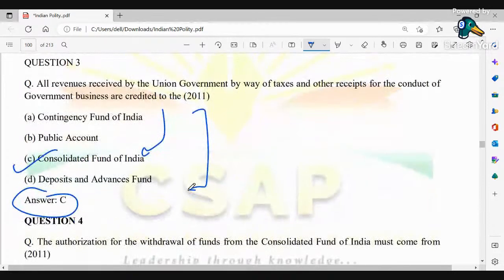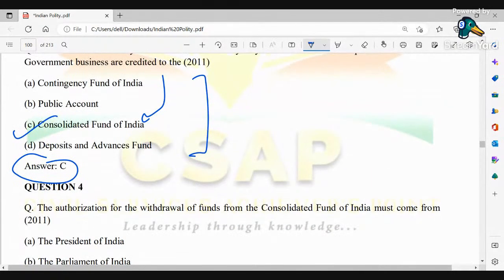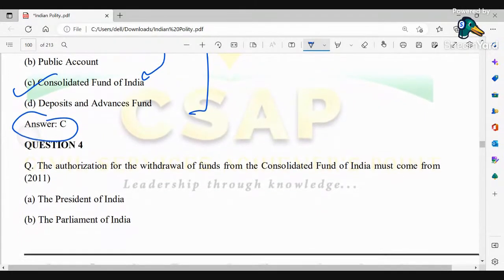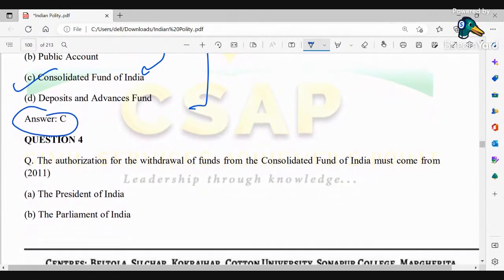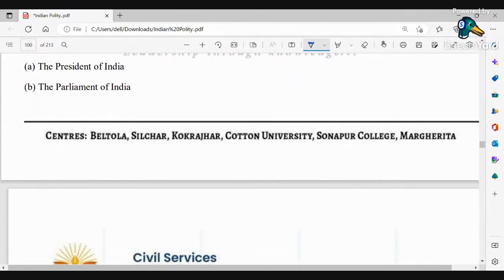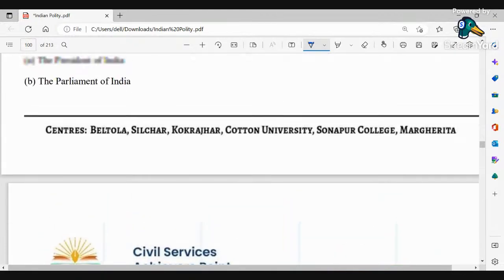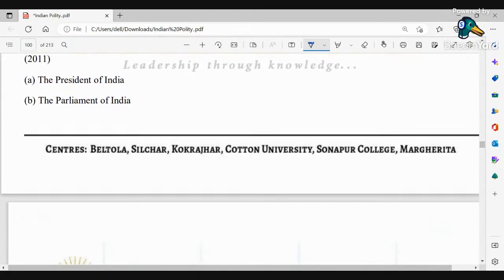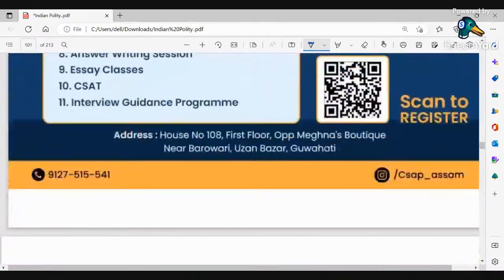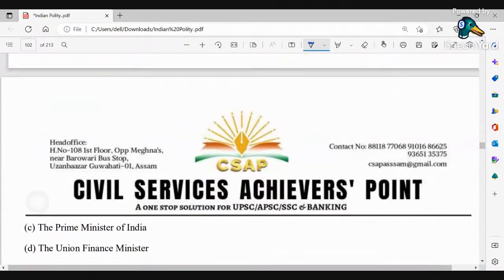Next, question number 4. The authorization for the withdrawal of the funds from CFI, that is Consolidated Fund, must come from the President of India, Parliament of India, Prime Minister of India, and Union Finance Minister.